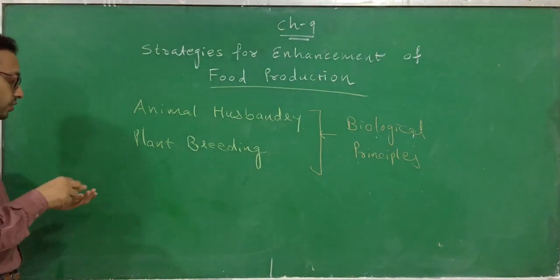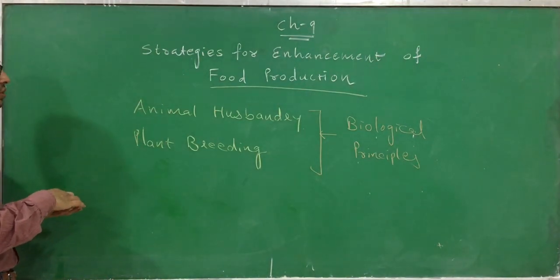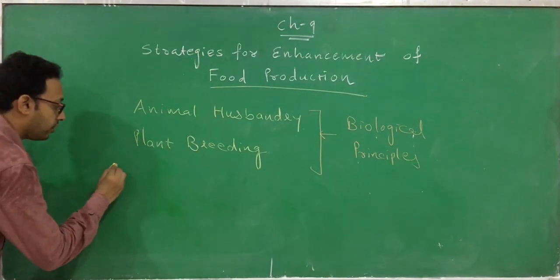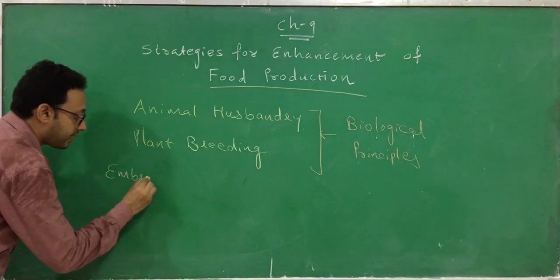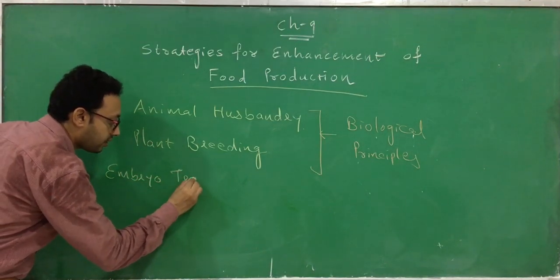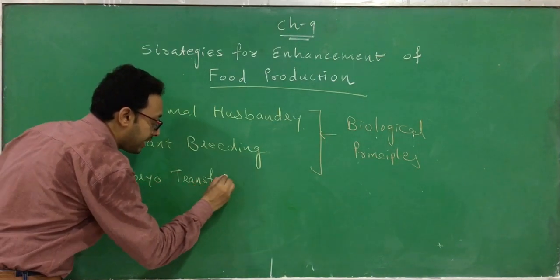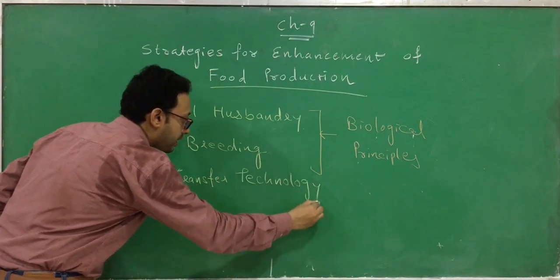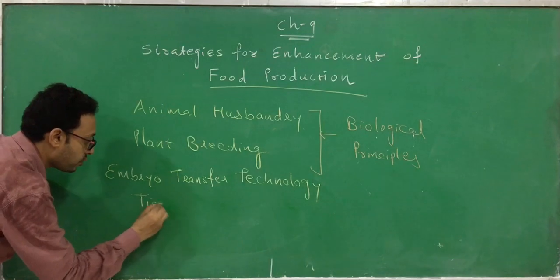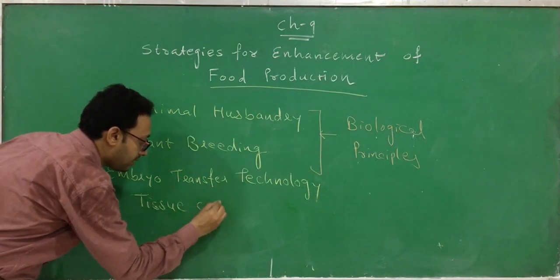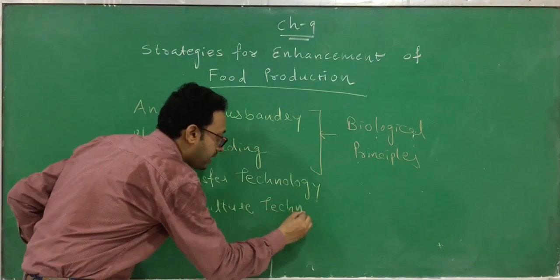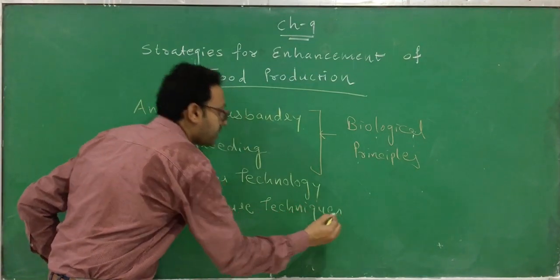In modern science, lots of other techniques have also been developed and we can apply them. For example, you can use embryo transfer technology, and another one is the tissue culture technique. These are two other important techniques by which you can increase food production.